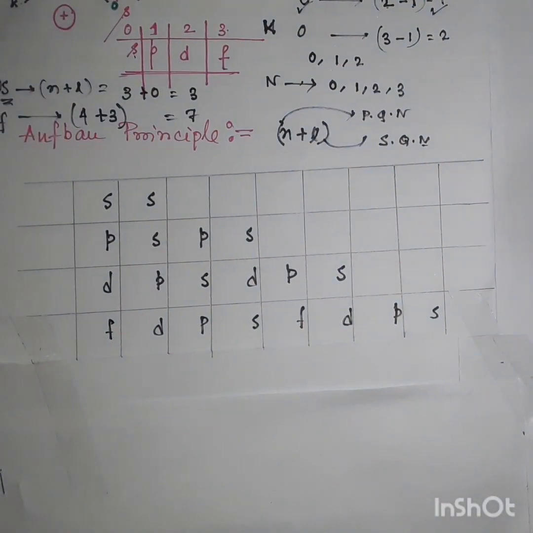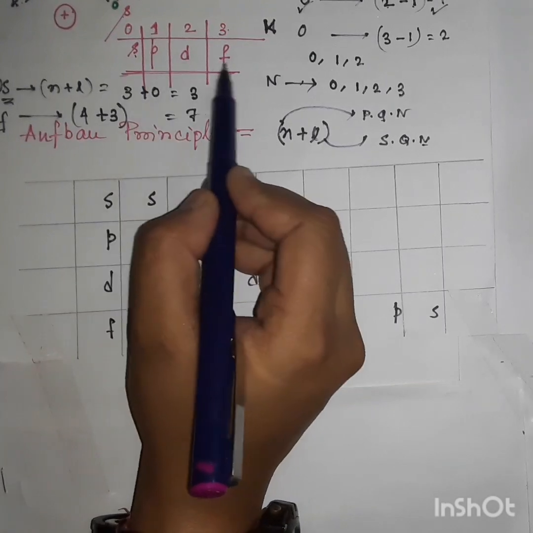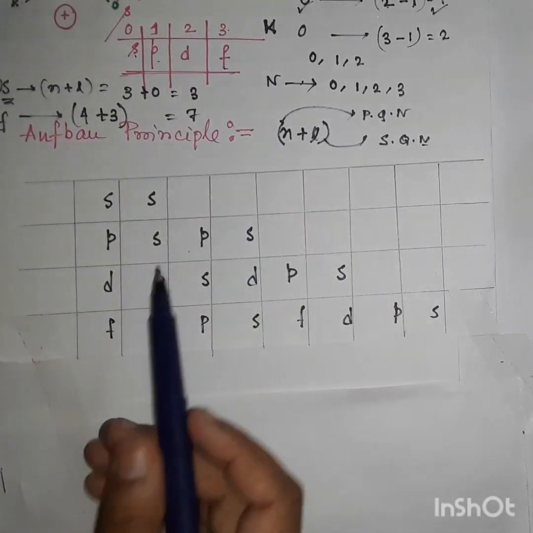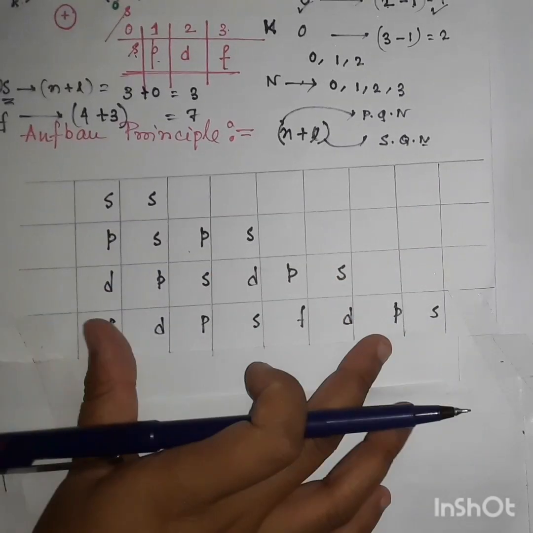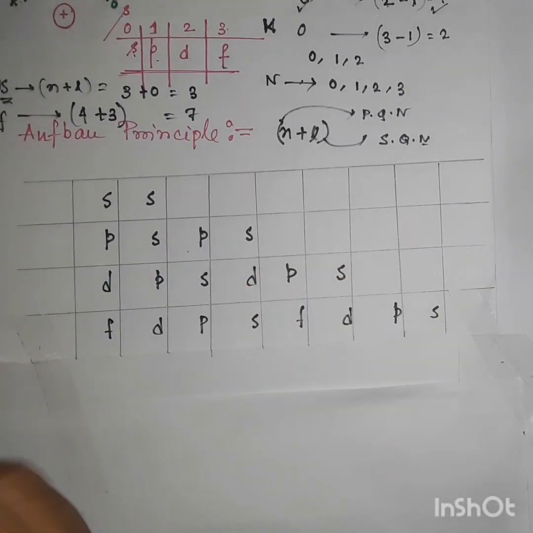Now, to remember the energies of different orbitals, I want to show you a very interesting trick by which you can easily remember everything. These are my 4 orbitals, S, P, D, F, and you have to write them in 4 lines. You write each reversely 2 times.